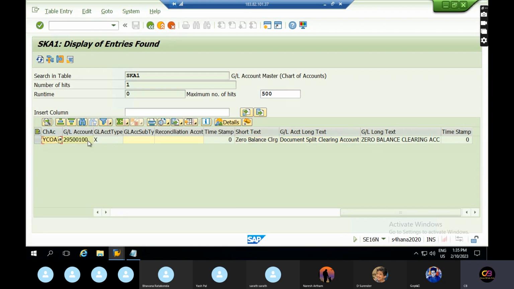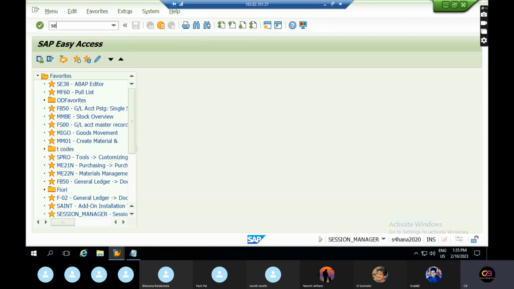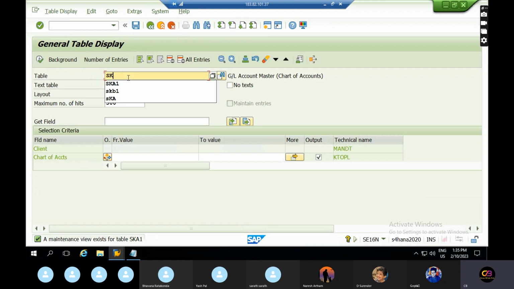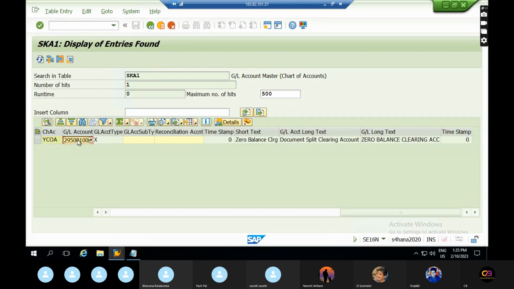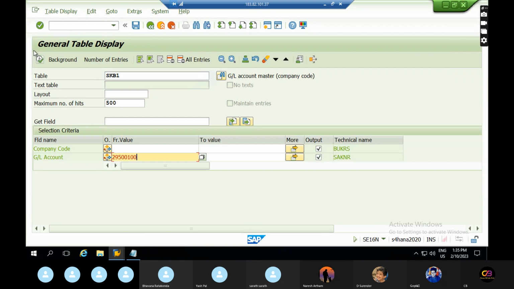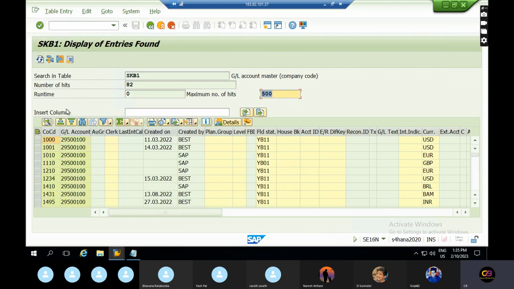The chart of accounts is by CEO here. Okay, this is linked with many company codes, but I need chart of accounts.